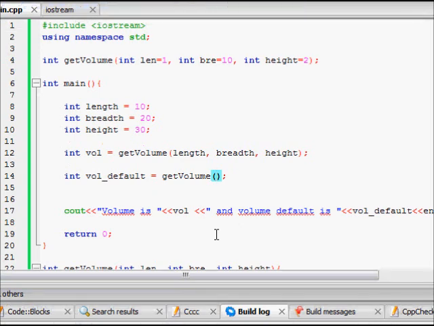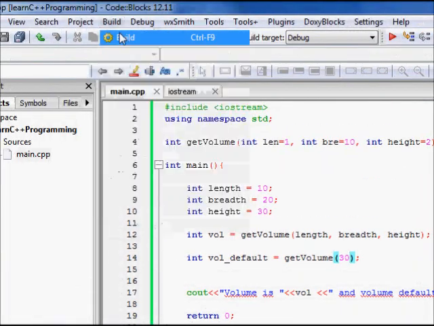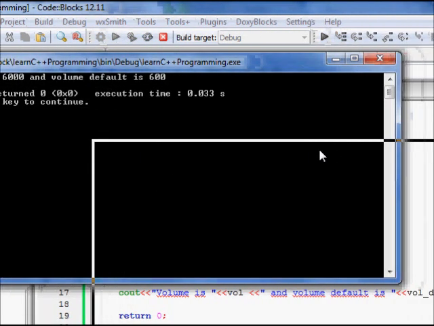Now let's try a few more things. If I just give length, length is 30, and I don't give breadth and height, I just pass one parameter, what will happen? Build this code, run it.